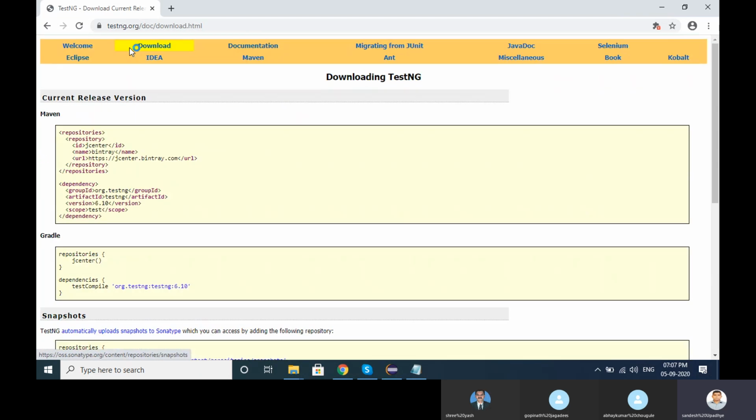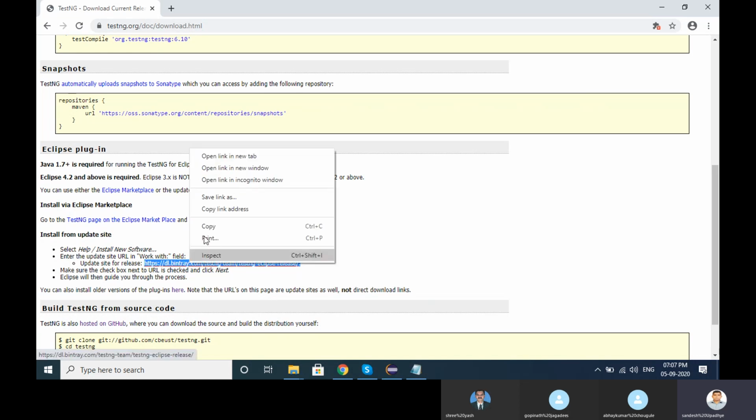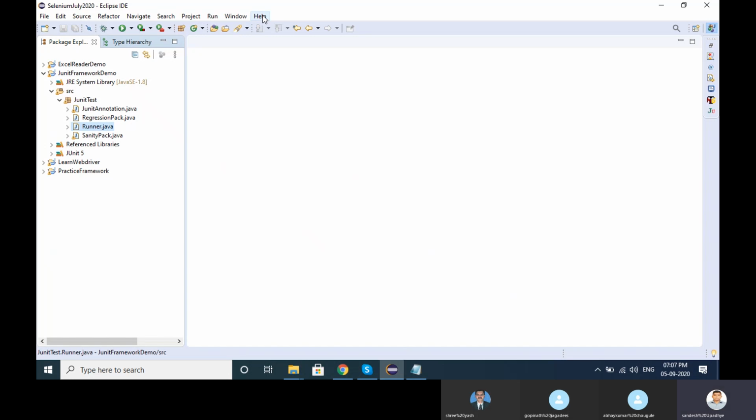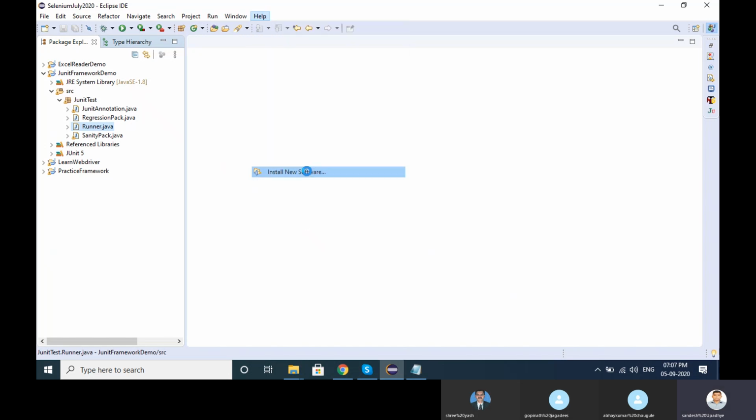I'm telling again. Go to testng.org. Click on download. Go down. Install from the update site. Copy this URL. Go to your Eclipse. Click on help. Click on install software.